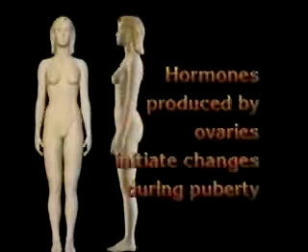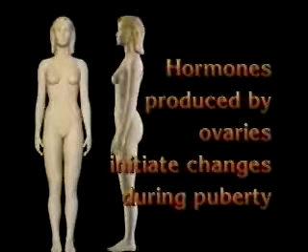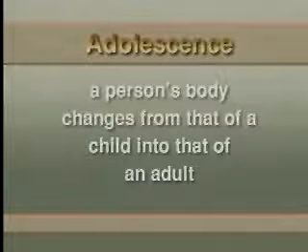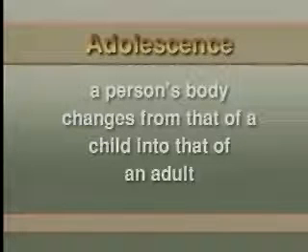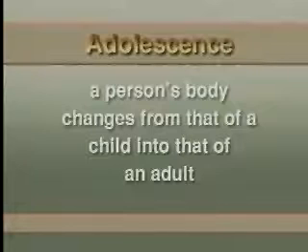Hormones produced by the ovaries initiate changes during puberty, which is the beginning of adolescence. Adolescence is a period of change that begins in the early teens and goes until about age 20. During this time, a person's body changes from that of a child into that of an adult.